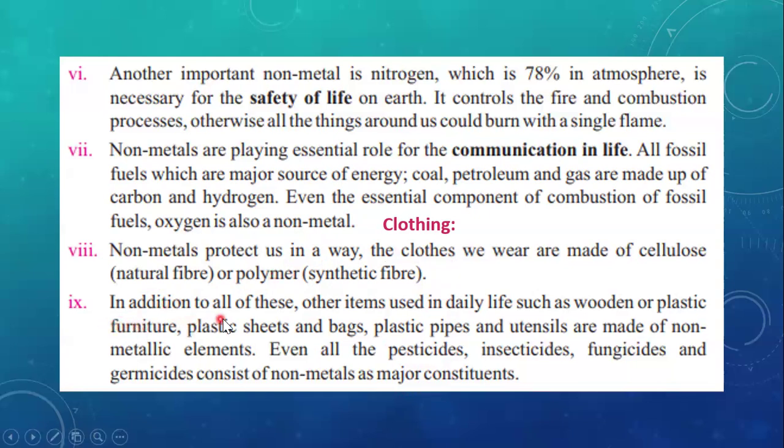Point number 8, in addition to all of these, other items used in daily life, such as wooden or plastic furniture, plastic sheets and bags, plastic pipes, and utensils, are made up of non-metallic elements. So basically, the most common elements, we talk about nylon, we talk about esters, we talk about different types of compounds from which these materials are made, and all those compounds contain non-metals. Even all the pesticides, insecticides, fungicides, and germicides consist of non-metals as major constituents.